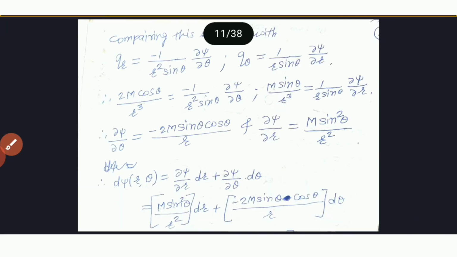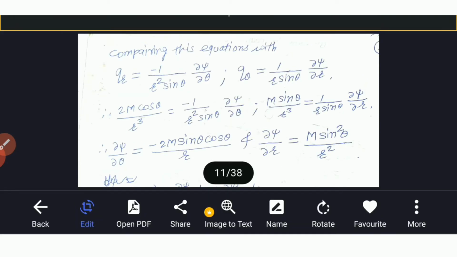So in place of dou psi by dou r, we have m sin square theta upon r square dr as it is, plus in place of dou psi by dou theta, minus 2m sin theta cos theta upon r d theta as it is.